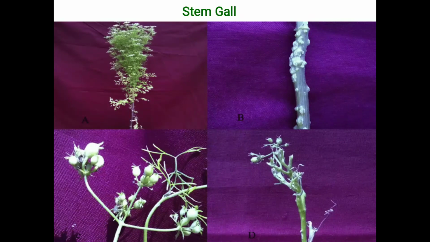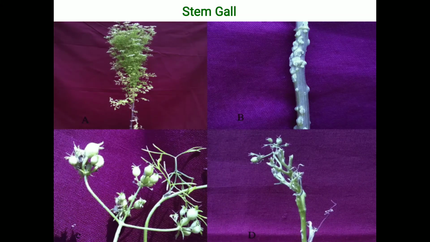Hello dear students, today we are going to learn about the diseases of coriander. Among the diseases, the first disease of coriander is called stem gall. The causal organism of stem gall of coriander is Protomyces macrosporus.